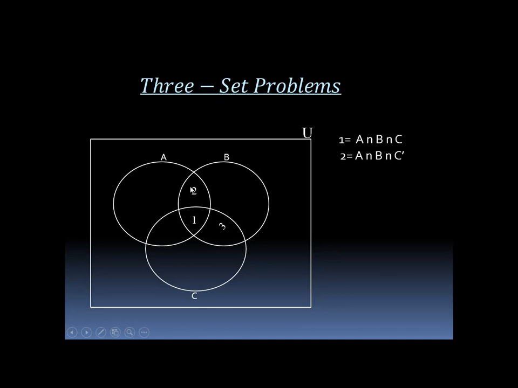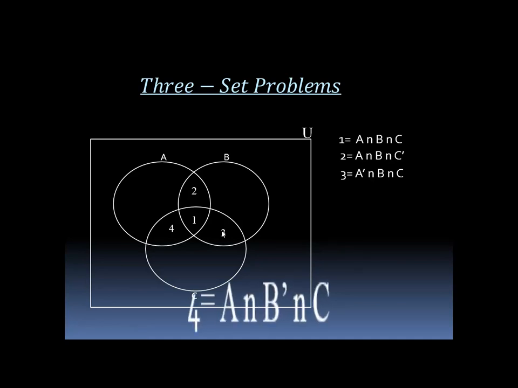Region 3 is equal to A complement intersection B intersection C, also equal to members of B intersection C only. Region 4 is equal to A intersection B complement intersection C, meaning A intersection C only.